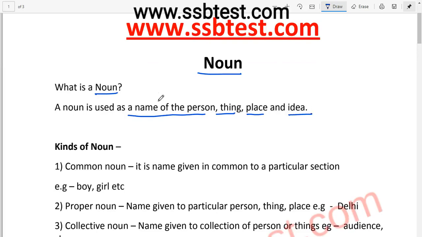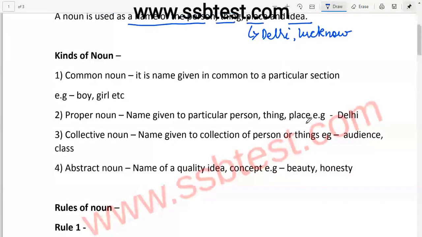Name of the person can be anything like Radha, Mohan or any other name. Similarly, it can be any place like Delhi, Lucknow or any other place. Similarly, it can be anything like a table or a chair, and it can be any idea as well. Now let's move to different kinds of noun.